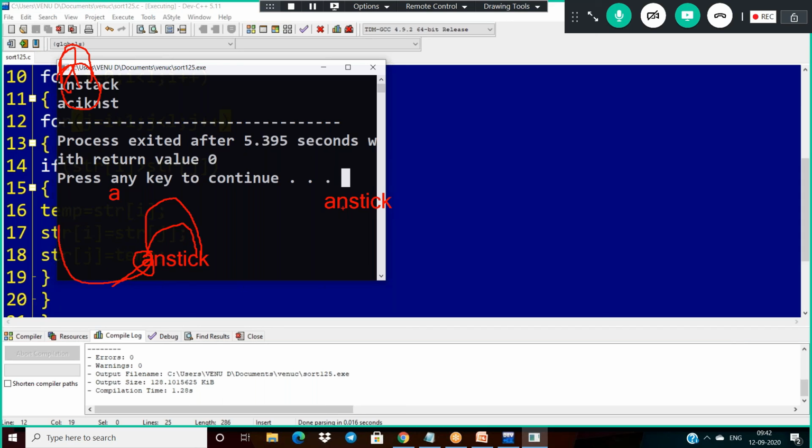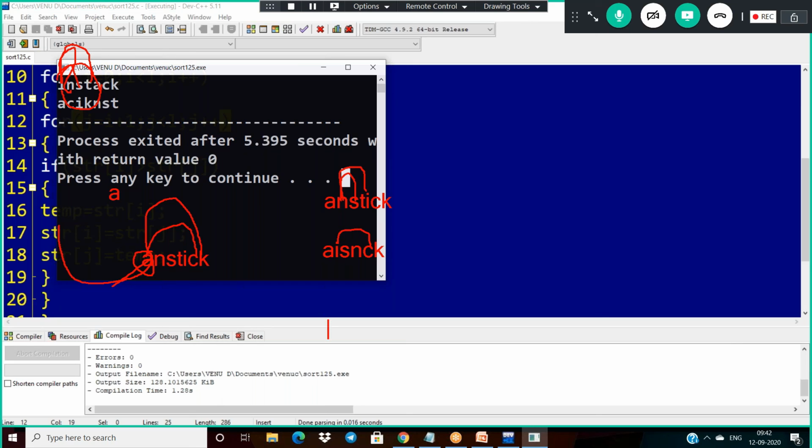Now in the next iteration, again n is compared with s. Is n greater than s? No. Is n greater than i? Yes. Then do the swap. So a i s n, s n c k again. Again I have to compare this i with c. Is i greater than c?